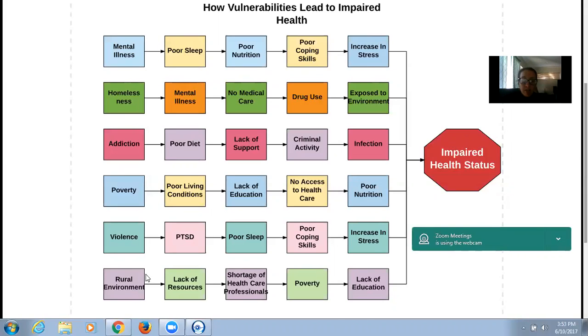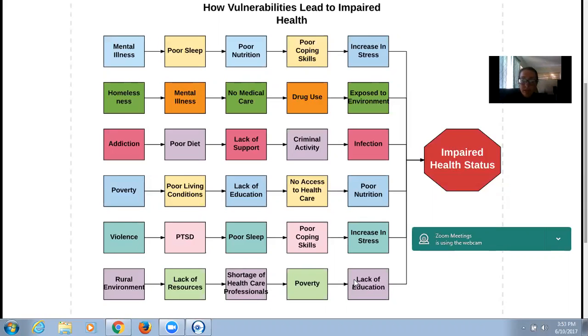The last one that I chose was rural environments. Rural environments are known for having just a lack of resources, a shortage of healthcare professionals overall. Poverty is also very high in rural environments, and lack of education, which can all result in impaired health status.